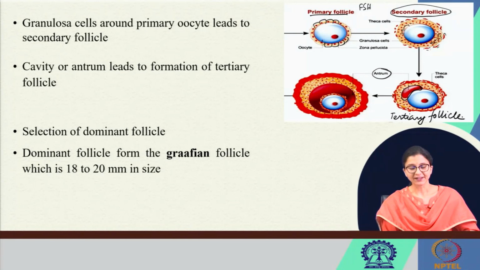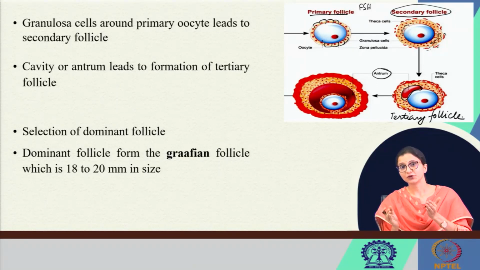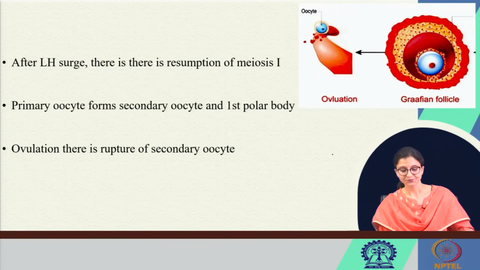So, granulosa cells around the primary oocyte lead to the secondary follicle, and within the secondary follicle there is formation of a cavity or antrum, which leads to the formation of the tertiary follicle. There are many tertiary follicles, and from there only one dominant follicle is selected, and that dominant follicle will form the Graafian follicle, whose approximate size is 18 to 20 millimeters.